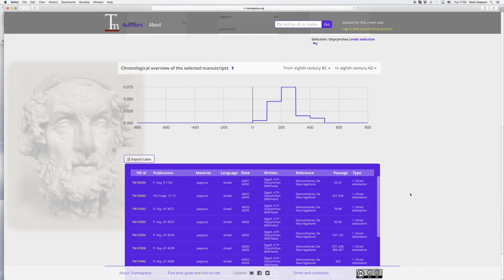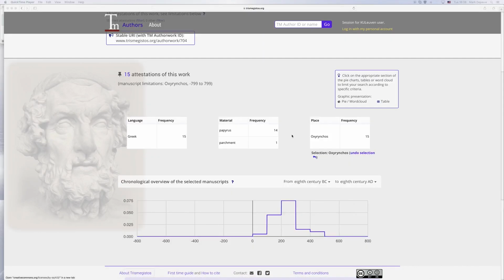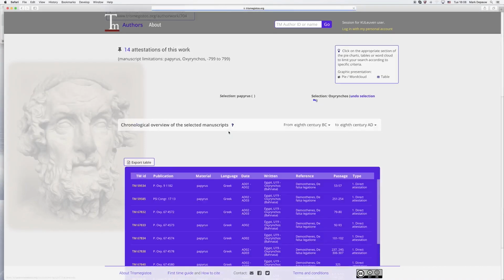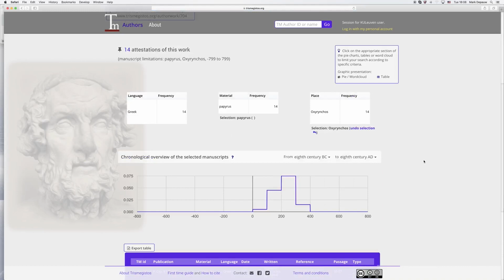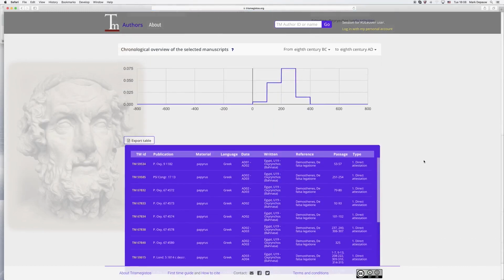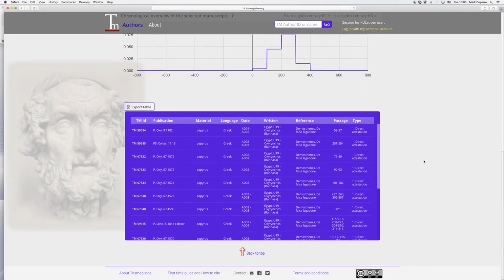Of course, in this case, not all of the attestations are on papyrus. There's one attestation on parchment. So by clicking this there's an extra filter for papyrus only, and then you see there are 14 attestations of De Falsa Legatione.